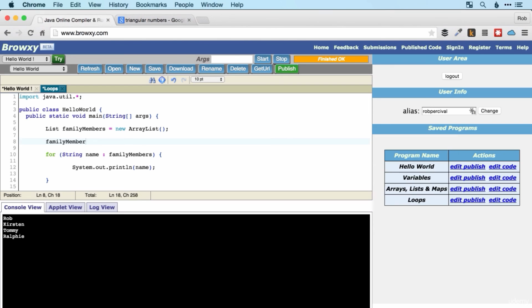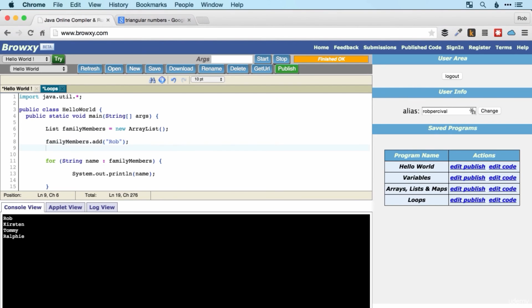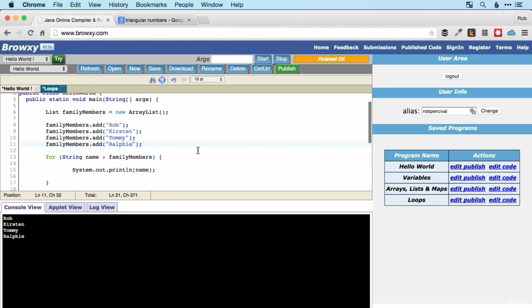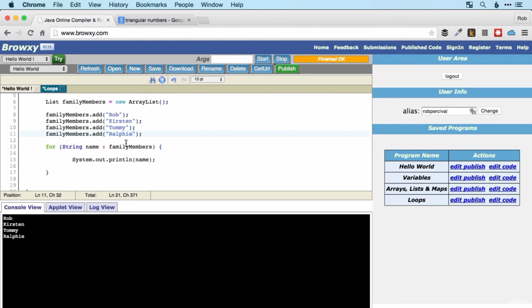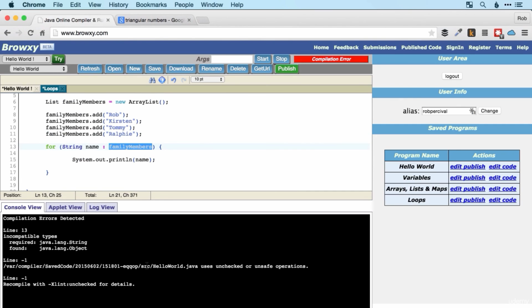So family members dot add, and then Rob. And I'm just going to copy that so you don't have to watch me type it 4 times. Kirsten, Tommy, Ralphie. Okay, so you may think that all looks fine, but we're going to get an error. There it is. So incompatible types.